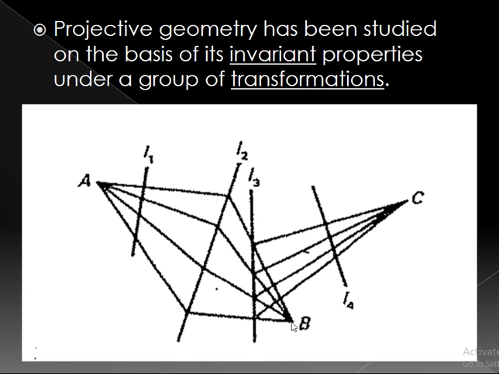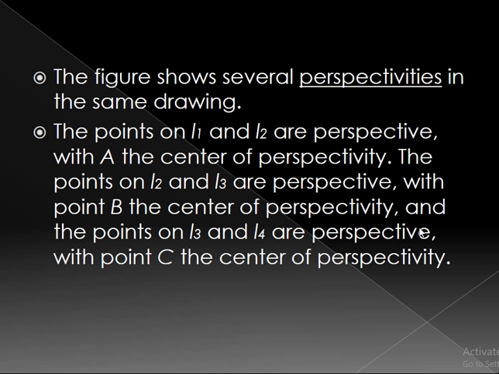Then we have line 3 and line 4. They are not perspective. Instead, they are defined to be projective. From this point of view, a projectivity is considered a chain of perspectivities. Again, a projectivity is considered a chain of perspectivities. It depends on the observer side.